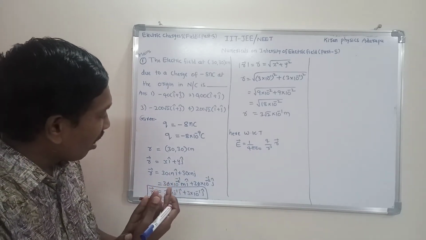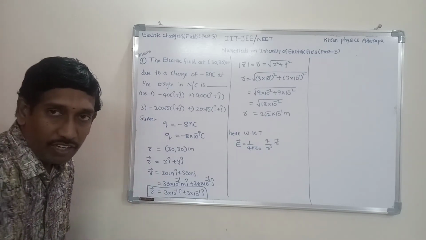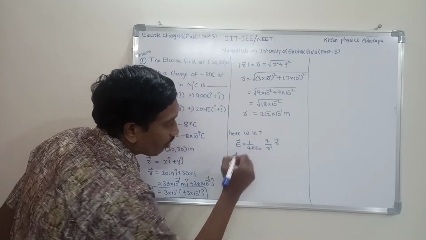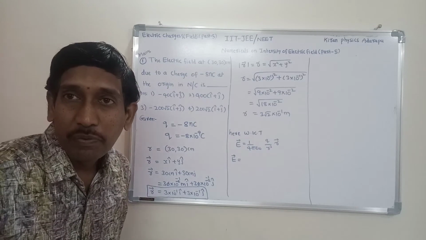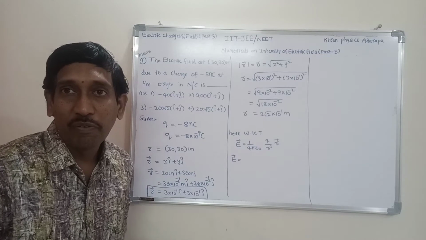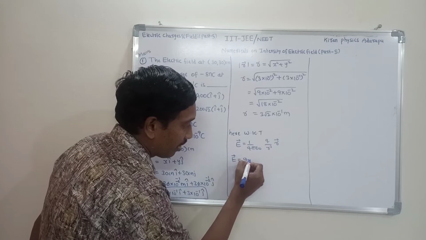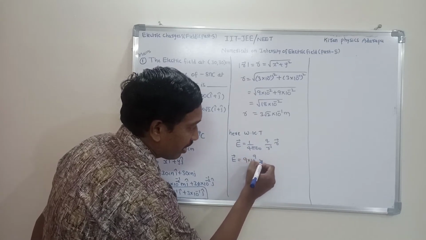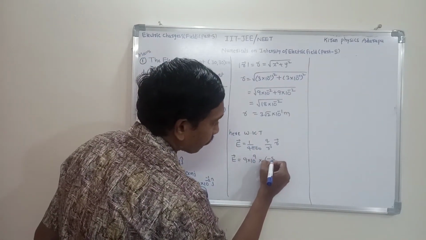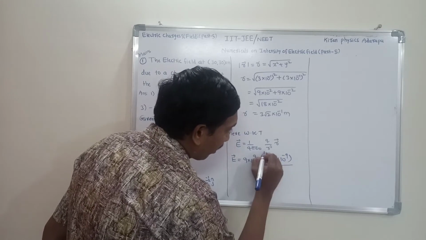Now we know all these values. Substitute in the formula directly. Listen carefully. E bar is equal to 1 by 4 pi epsilon naught, whose value you know very well, that is 9 into 10 power 9. Next, into the Q value, which is minus 8 into 10 power minus 9, divided by R cube.